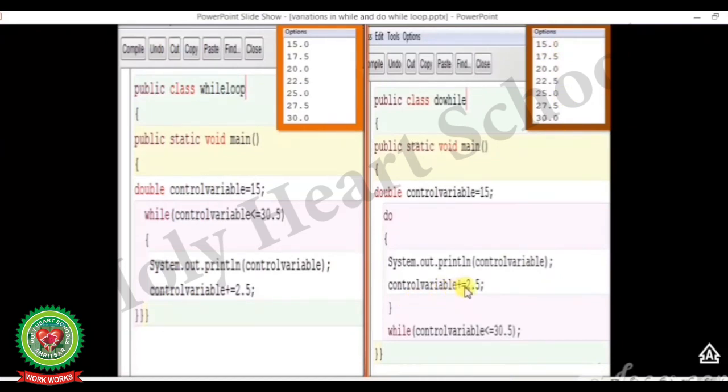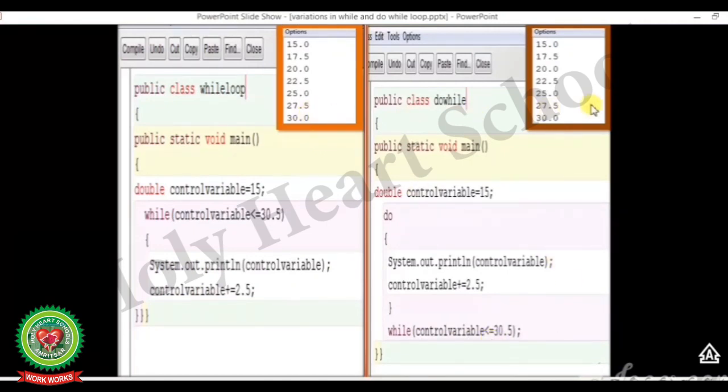Control variable plus equal to 2.5. The value of the control variable is incremented by 2.5, that will become 17.5. Now curly bracket close and after that the condition is checked with the help of while, that is while control variable less than equal to 30.5 semicolon. And every time the statement is executed, at the end the condition is checked.